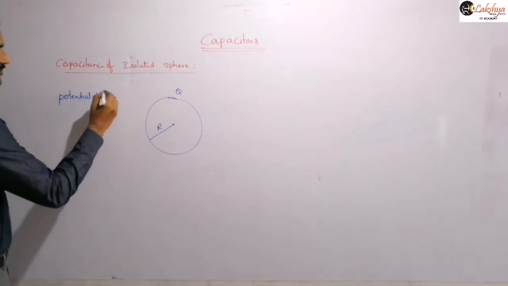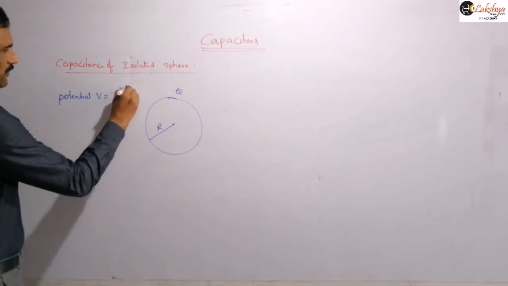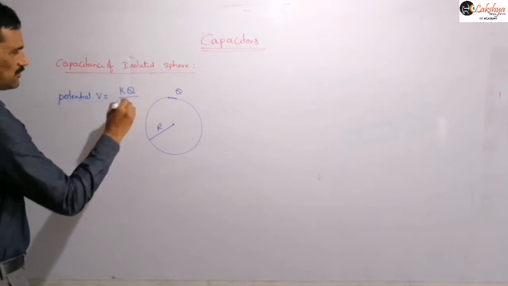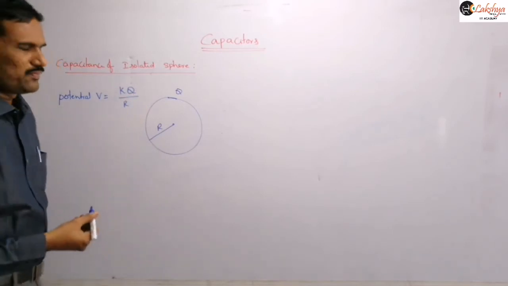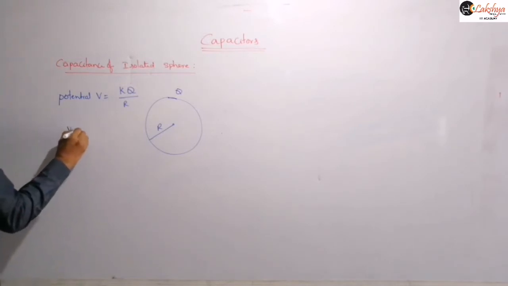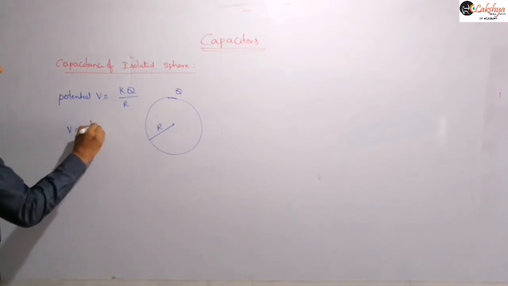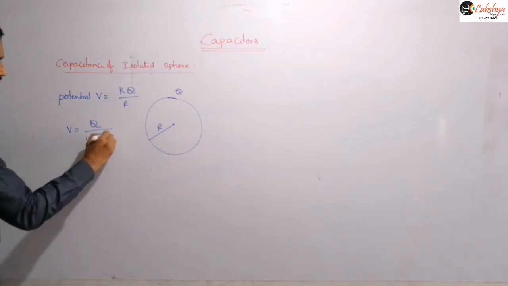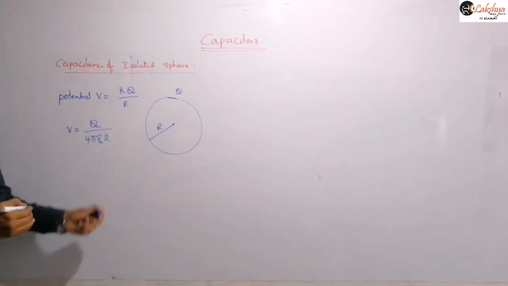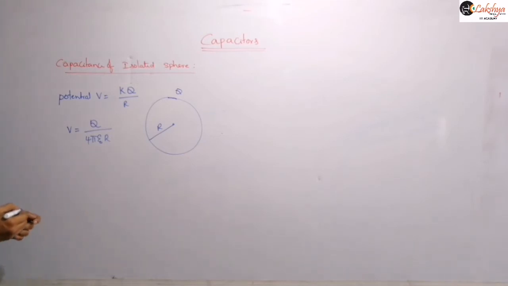Then its potential V can be written as kq by r, right? That is the potential on the surface of this conducting sphere, which we already know. Let us substitute that k value also, we will get more clarity. Then we can write this as q by 4 pi epsilon naught into r. So this is the potential of this sphere.